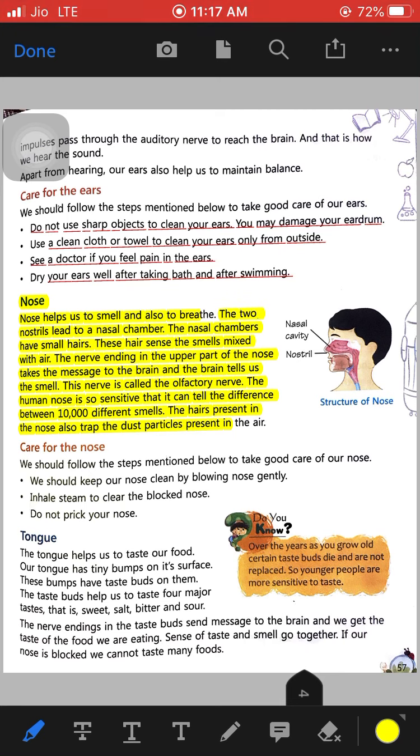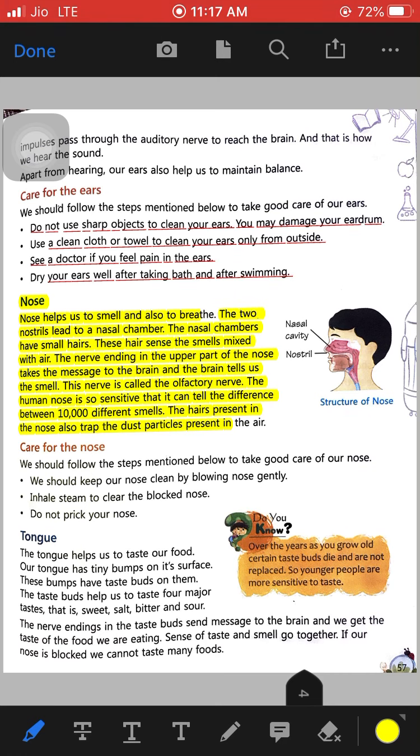And these hairs that are present trap the dust particles that are present in the air, and then the fresh air is moved inside our body. So the first thing that you have to learn is that there are two nostrils present, and the nostrils lead you to the nasal chamber, and in that nasal chamber these hairs are present.